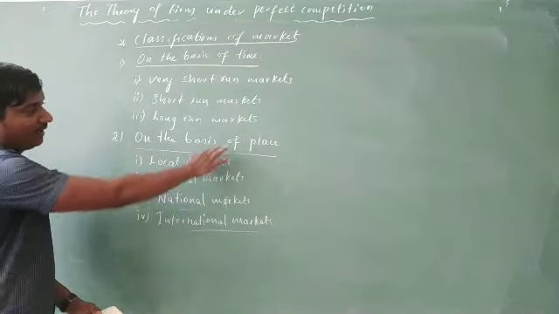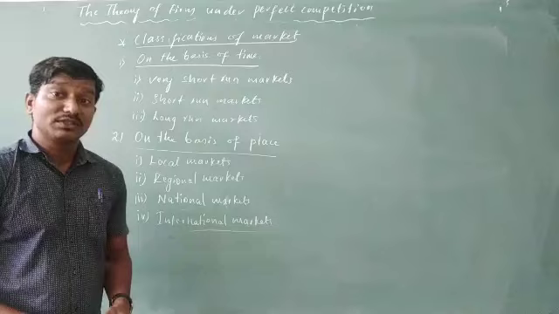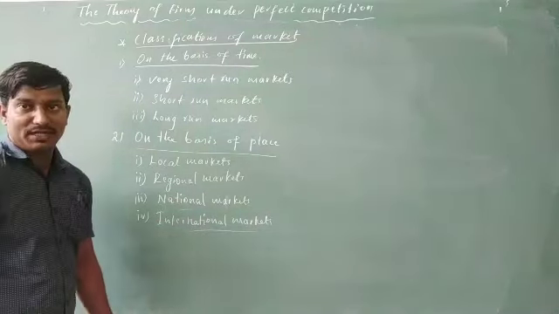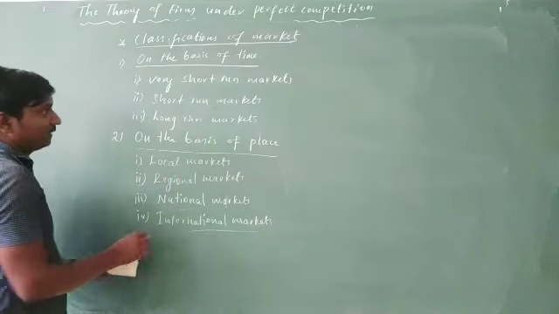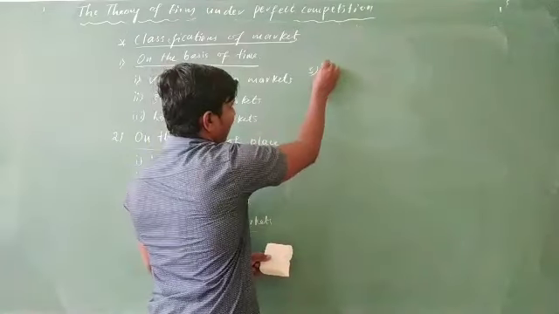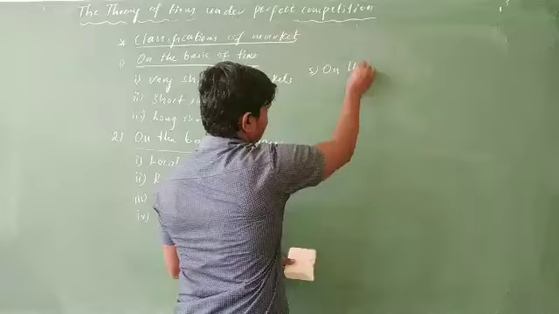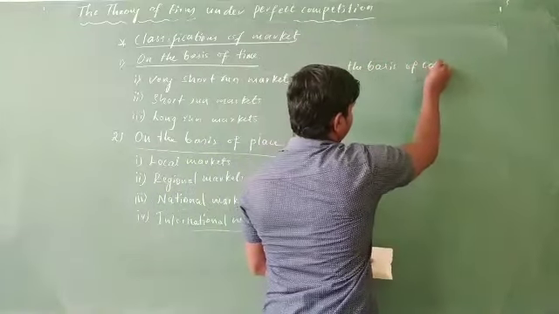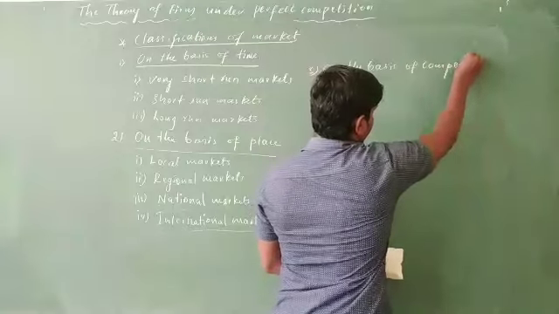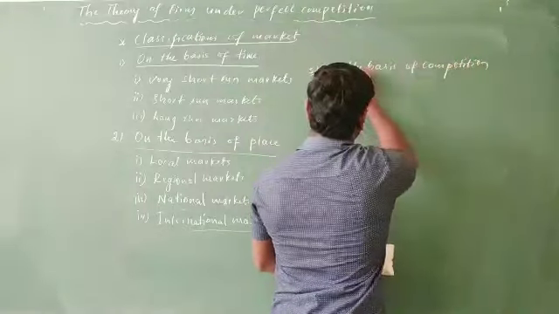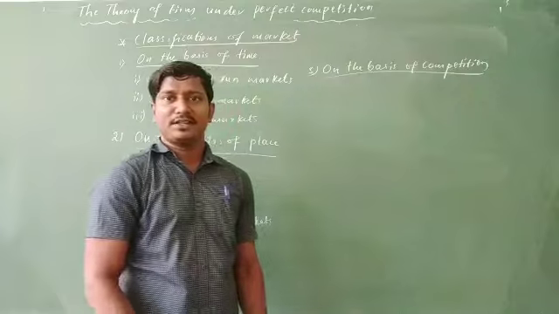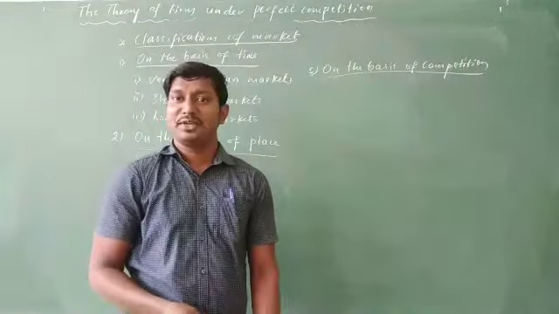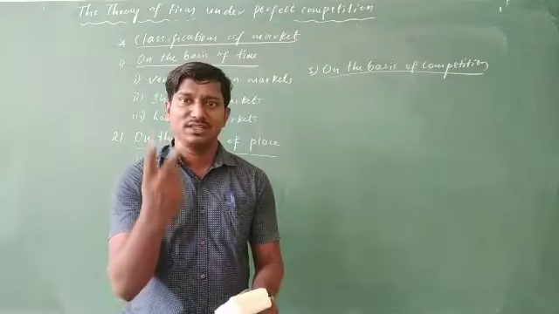Well, so these are all the different types that we classify on the basis of place. Let us come to the third one here, on the basis of competition. The third important classification we do is on the basis of competition. How does the competition exist? Usually competition exists in two ways.